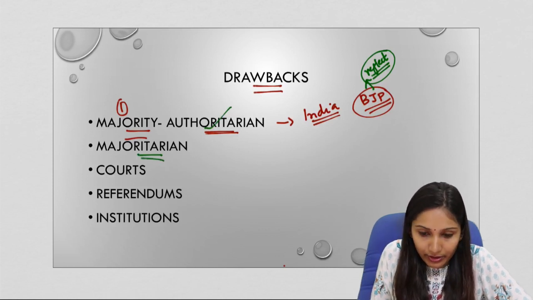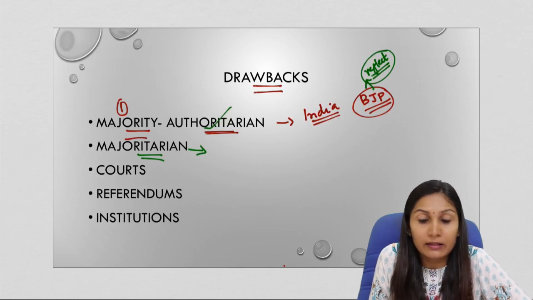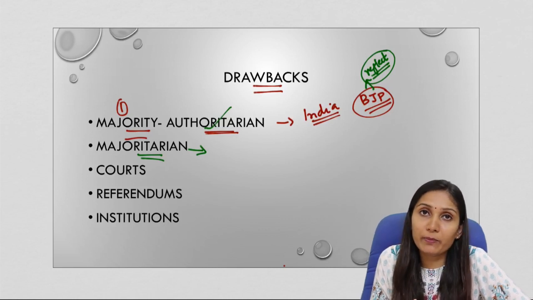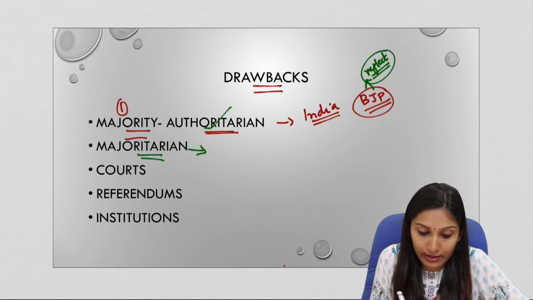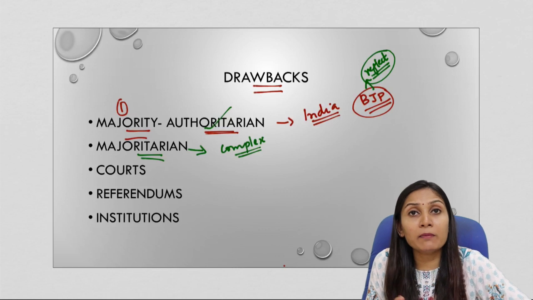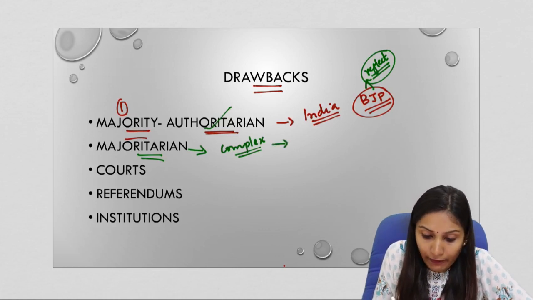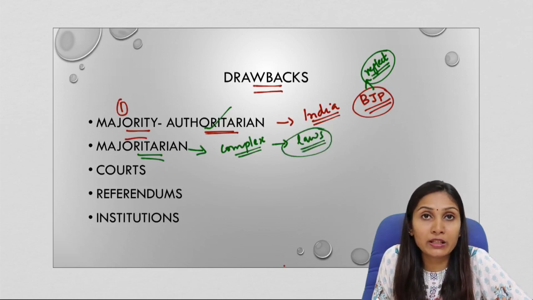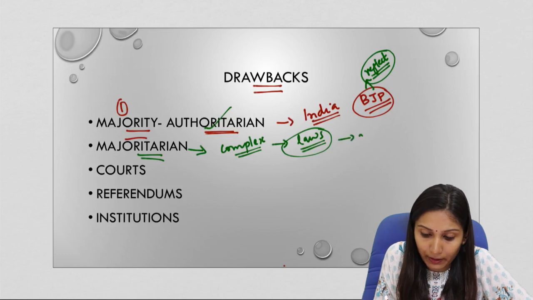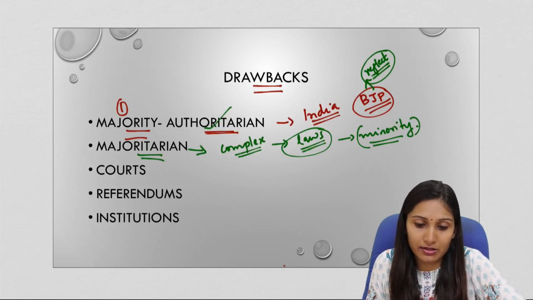Now let us come to a majoritarian democracy. The major problem with the majoritarian democracy is that it will not be able, to a large extent, to find solutions for complex problems. This is because they deny the opinions and the views of the minorities. While they frame laws or design legislations, they do not consider the opinion and the views of the minority parties. So this kind of decision making or law making becomes less participatory in nature.